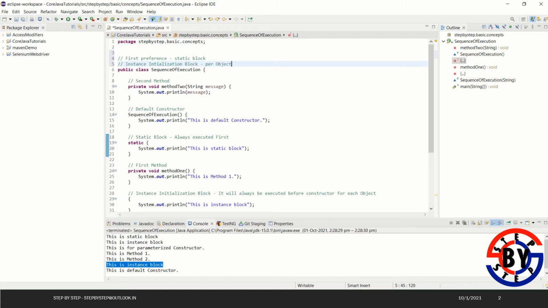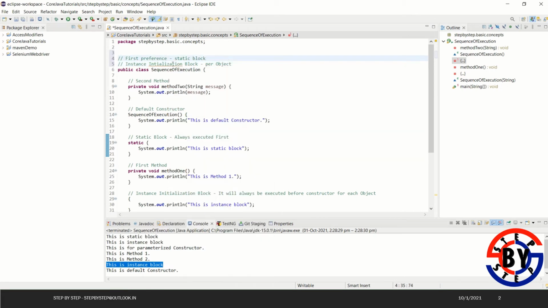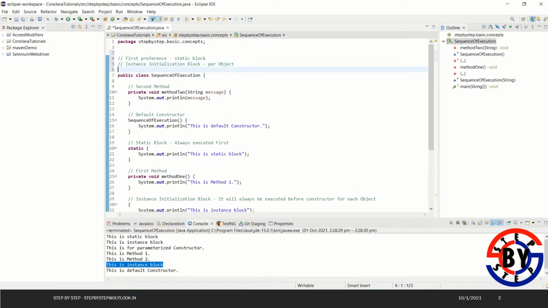Okay, so as I have seen, per object, as we create the first object, before creation of that first object, the instance initialization block gets called, then the matching constructor of the object will be called.